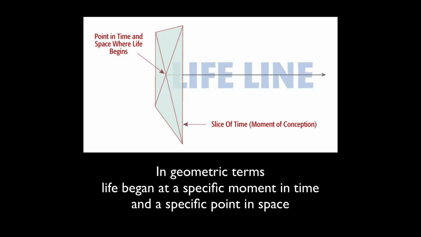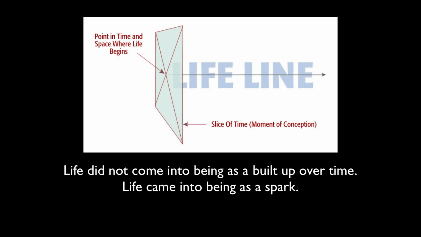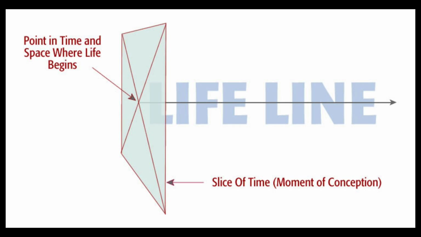In geometric terms, life began at a specific moment in time and a specific moment in space. Life began at a location within time and space, then moved forward in time and through space from that point. Life did not come into being as a buildup over time. Life came into being as a spark. One moment life was not there, the next moment it was. Looking at conception in geometric terms, life exists as a point within time and space. This geometry sets the stage for the illustrations that follow.